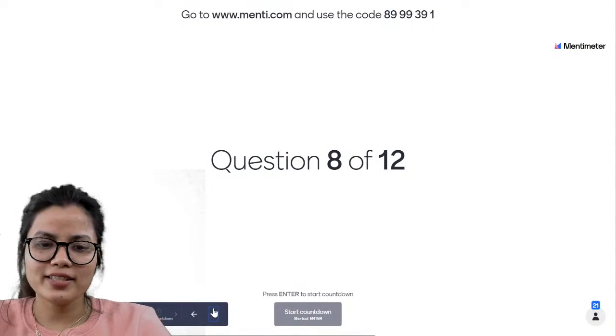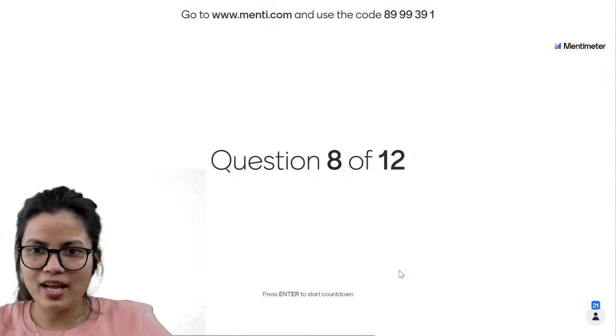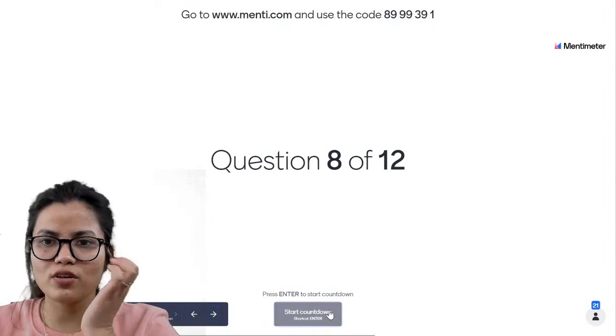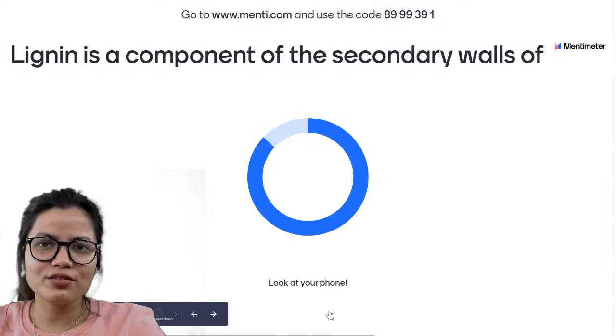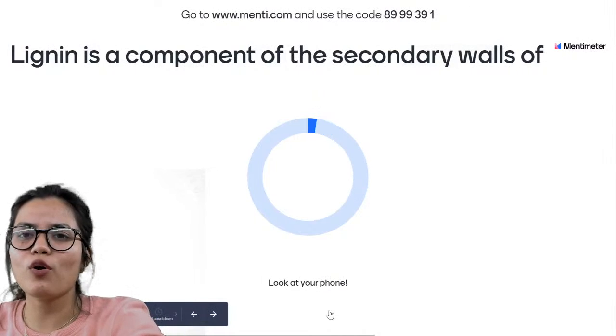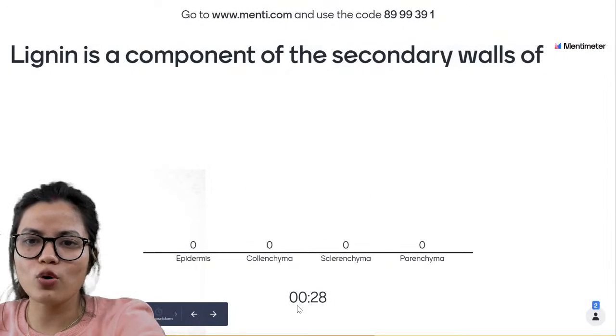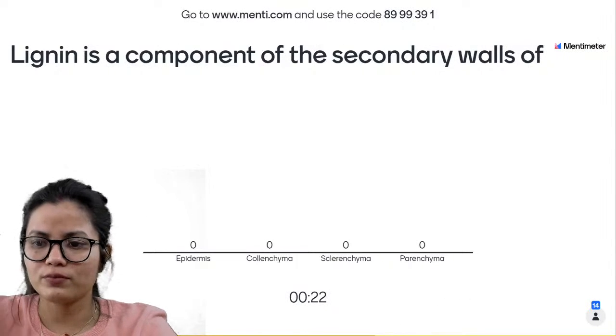Chaliye. Let us see the question number 8, and it is on screen. The code is 8999391. Lignin is a component of the secondary walls of. Lignin is the component of the secondary walls of.